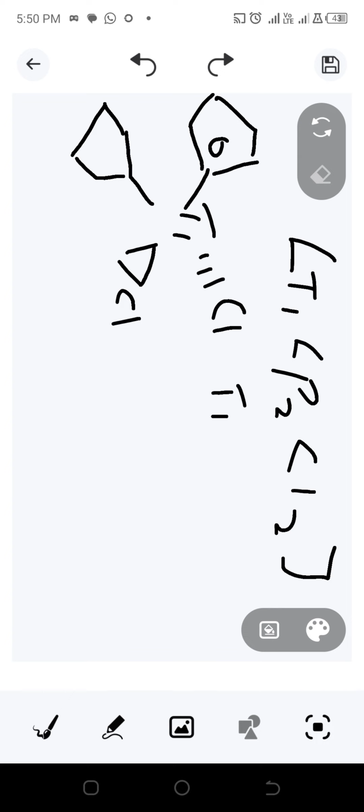So this is titanium. Now the name of this structure is said to be bis(η5-cyclopentadiene)dichlorotitanium(II). So this is said to be what? Titanium 2. So the next step is to calculate the EAN. So we have titanium 2.